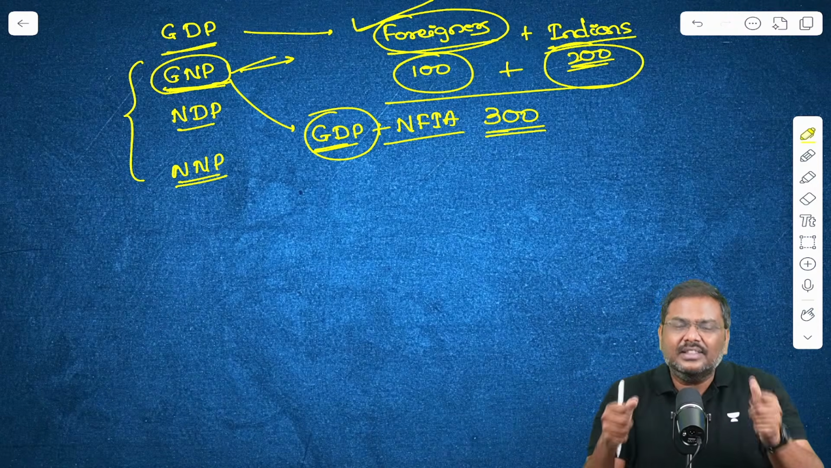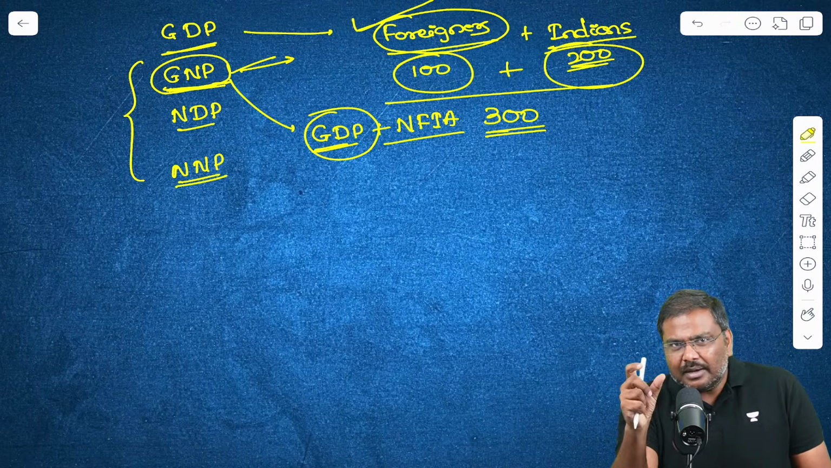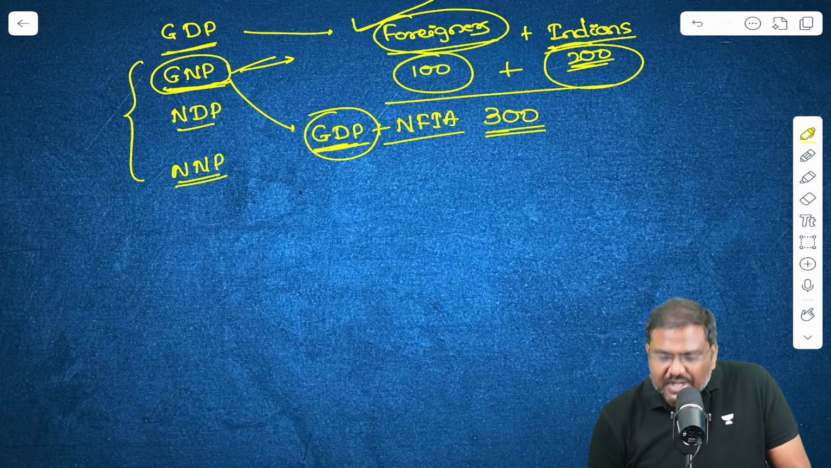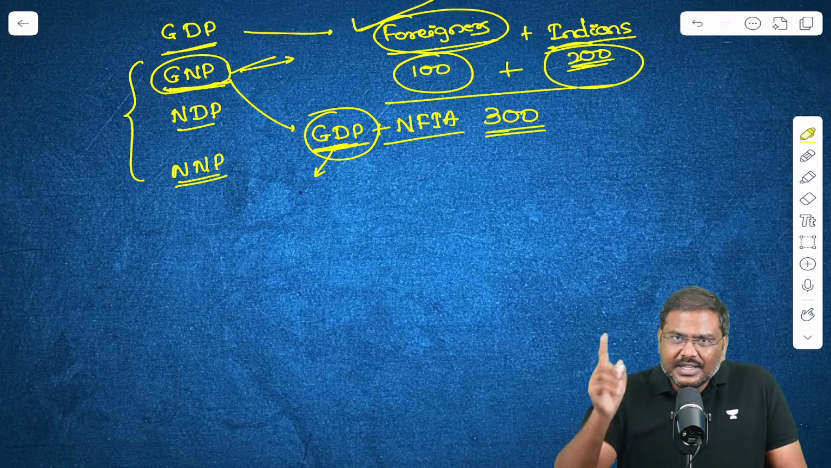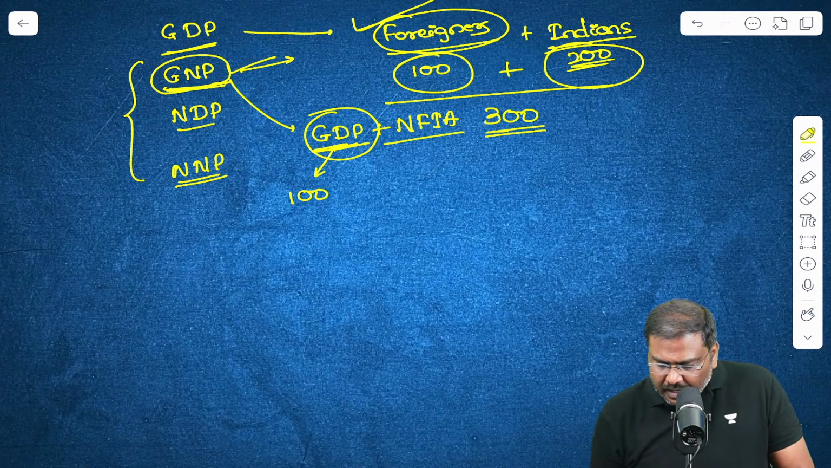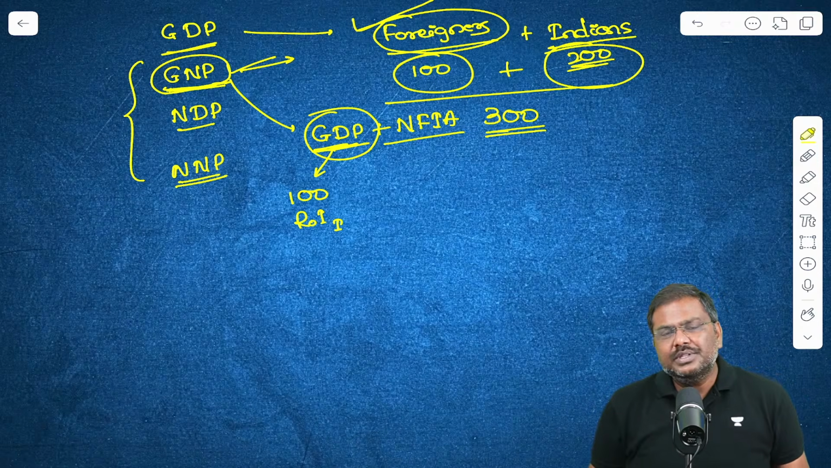And by making this kind of an adjustment, what is left out? Let me give you a simple calculation to make you understand here. So for GDP, let's assume the income generated by a resident of India, within India, is 100 rupees. Resident of India and working in India, the income generated is 100 rupees.